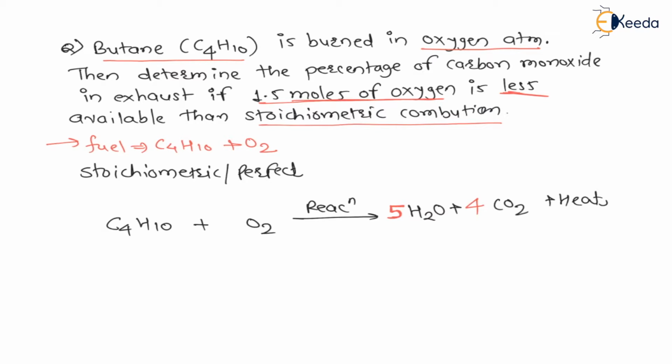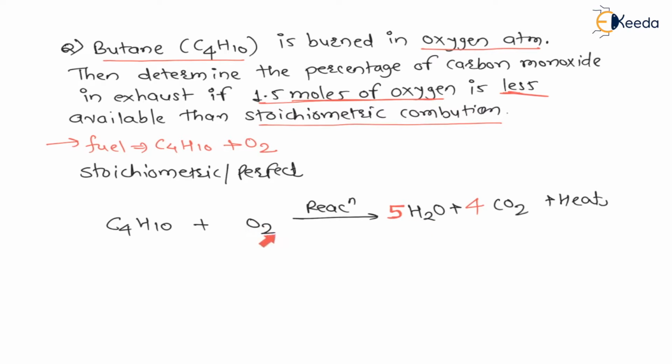You can see here, first of all, balance hydrogen, my dear students. There are 10 hydrogens, will form 5 water molecules, right? There are 4 carbons, they will form 4 carbon dioxides, right? Now see the oxygens, number of oxygens required for 5 water molecules plus 4 carbon dioxide. For 5 water molecules 5 oxygens are required, right? And for 1 carbon dioxide 2 oxygens are required. Therefore for 4 into 2, 8, plus this 5, 8 plus 5, 13 are required.